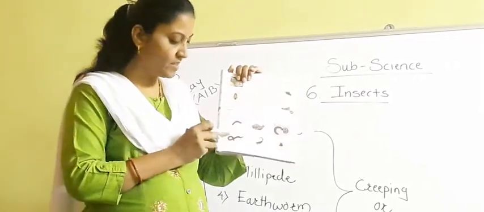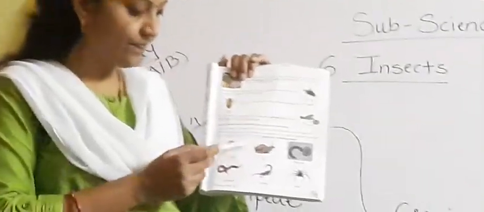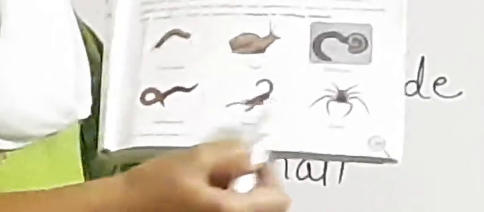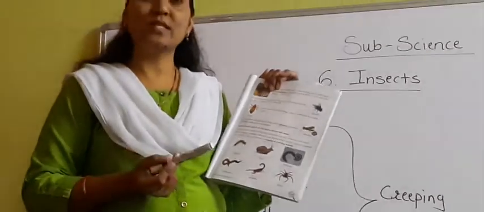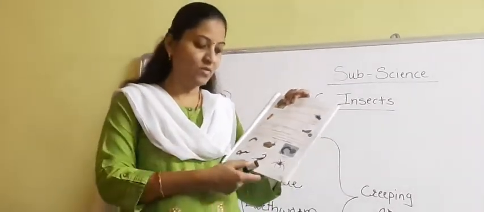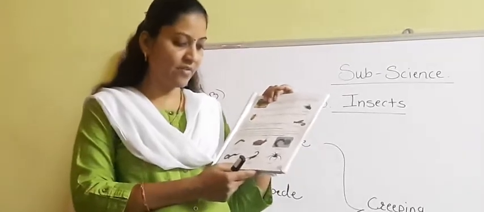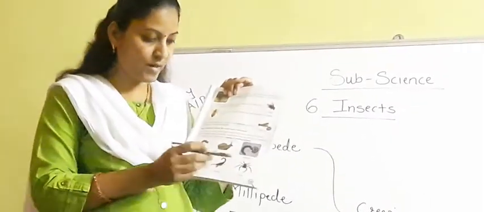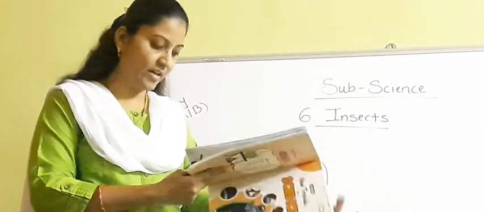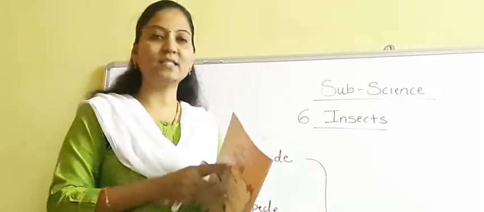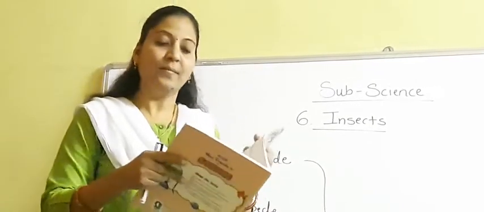Now see, the first picture is of centipede, then second is snail, then third one is millipede, and below that first there is the picture of earthworm, then scorpion, then spider. Spider, you all are very familiar with spider because in everyone's houses spiders are found. Okay, so among these we are familiar with snail and spider because we can easily identify them, and earthworm also. In rainy days or in rainy season you can easily find the earthworms.